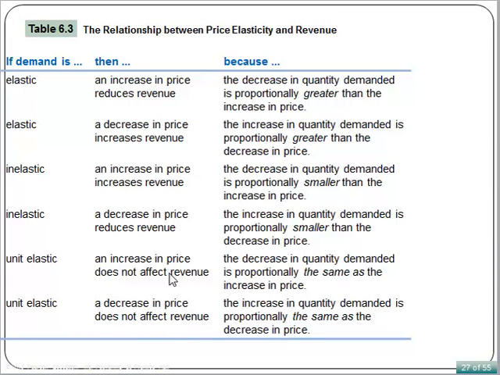Okay. So for managers, if you know the price elasticity of demand for your products is elastic, then in order to increase the revenue, you should cut the price instead of raising it. If the price elasticity of demand for your products is inelastic, then in order to increase your total revenue, you should increase your price instead of reducing it.